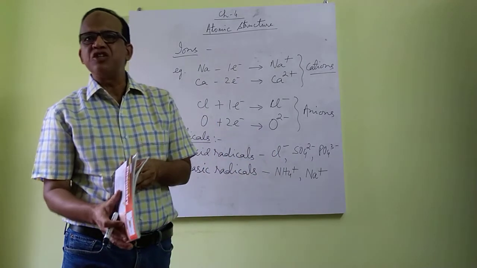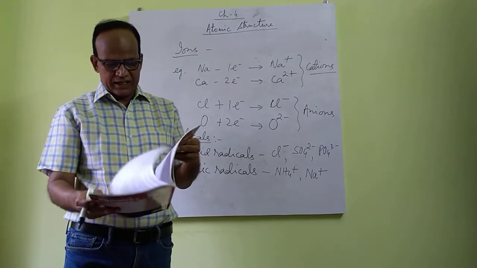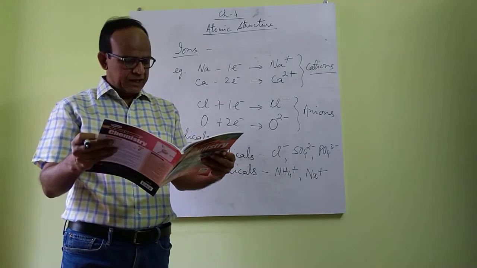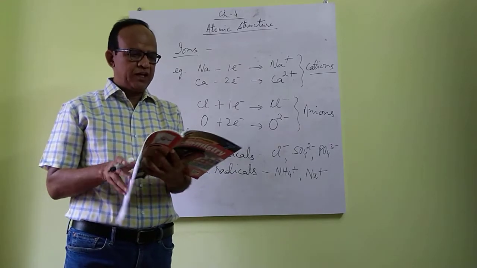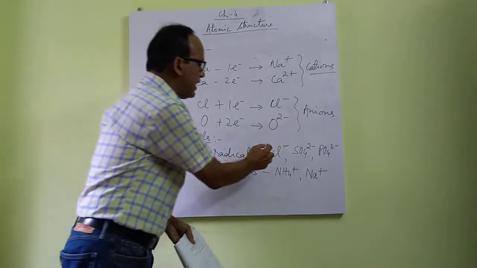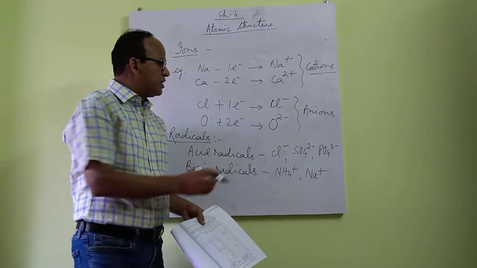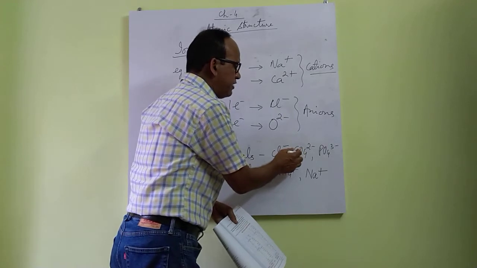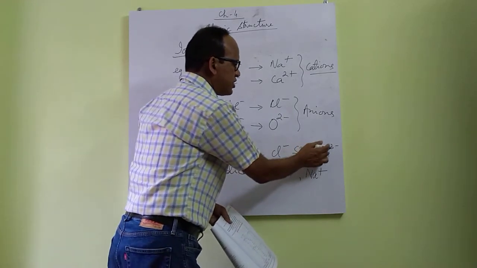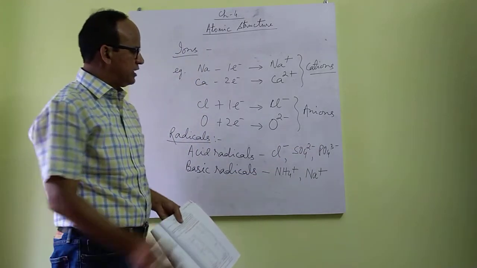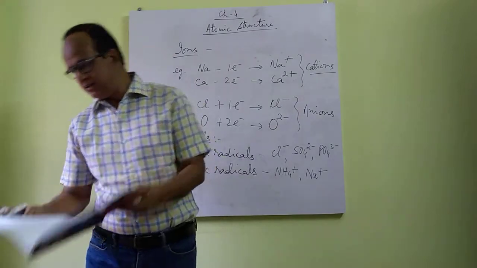The charge mentioned on the radicals shows the valency of the radical. This you will find in the table number 4.6 on page 44, like chloride, sodium are monovalent, valency 1. Sulfate, divalent or bivalent, valency 2. Phosphate, trivalent, valency 3. Ammonium, monovalent, valency 1.